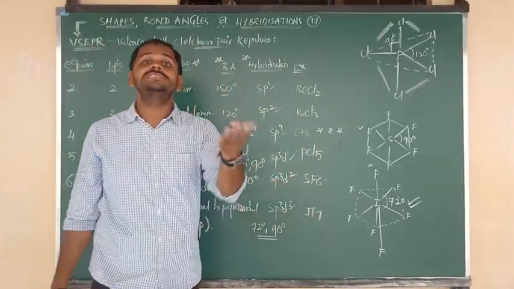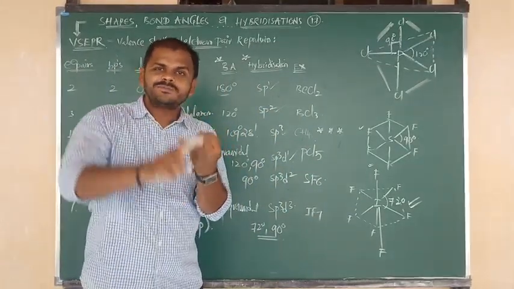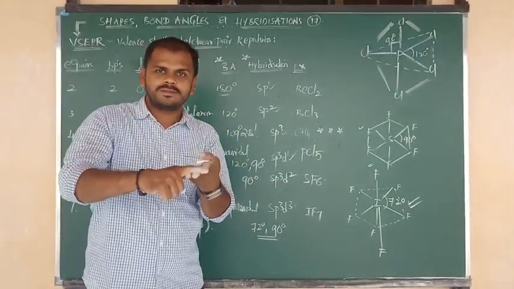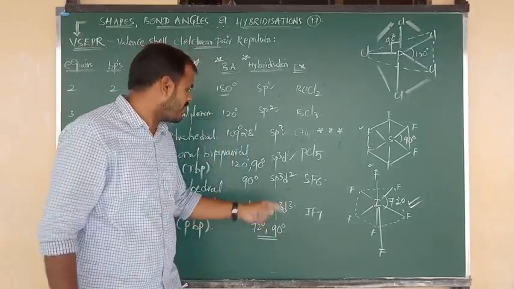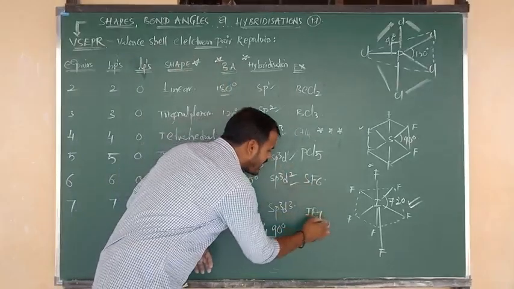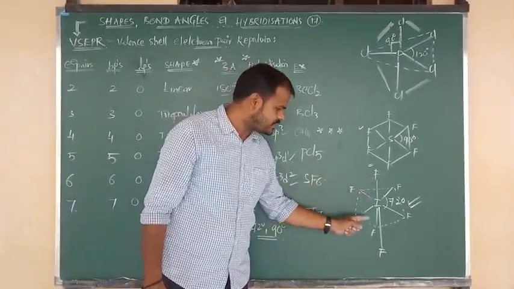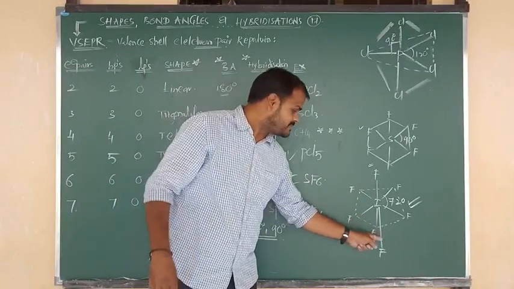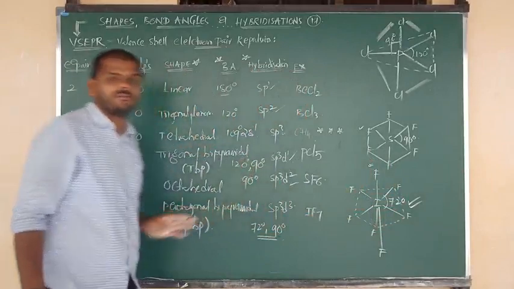SF6, around sulfur 6 bond pairs are there: sp1, sp2, sp3, sp3d1 and after that sp3d2, total 6. And for IF7, 7 is there: sp1, sp2, sp3, sp3d1, sp3d2, sp3d3, sp3d3 hybridization.